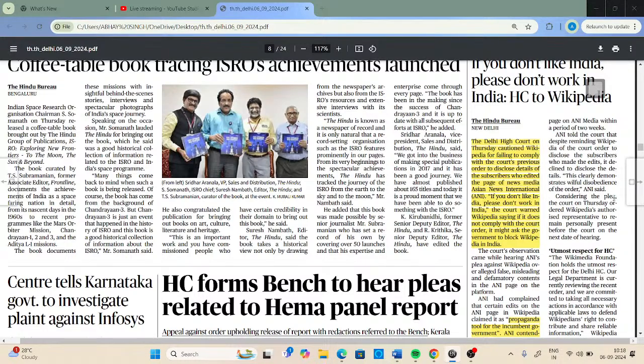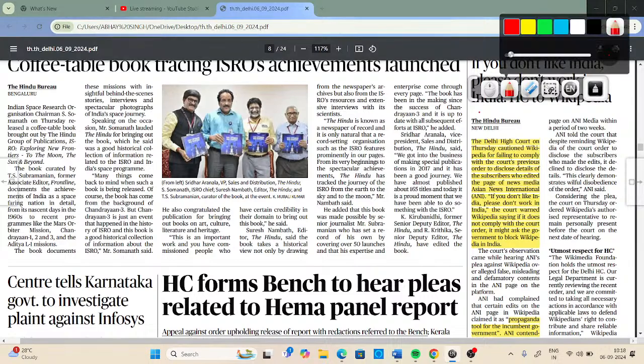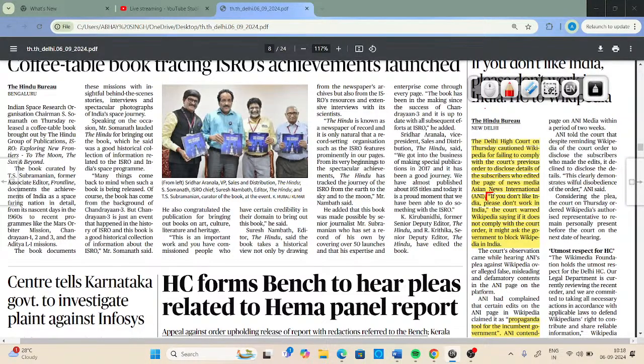they gave a very sharp statement, and the statement was, quote, "If you don't like India, please don't work in India," unquote. This particular statement was given by the Delhi High Court to Wikipedia. They have clearly stated that if you don't like India, please don't work in India, because High Court has